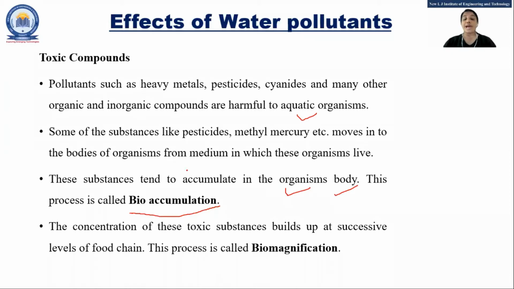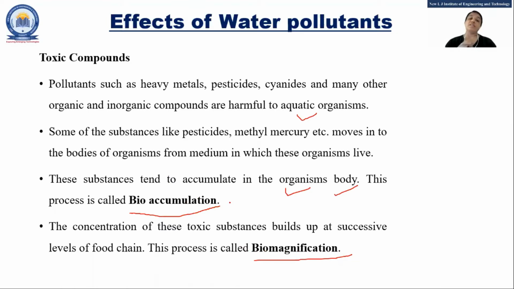And this process is known as bioaccumulation. Now you know that there is a food chain. We have seen it in unit 1. So if an organism directly consumes any pesticides, then that organism is also consumed by another animal. So the substances build up in a successive food chain. That process is called biomagnification. It can be asked for 1 mark, right? What is bioaccumulation and biomagnification?